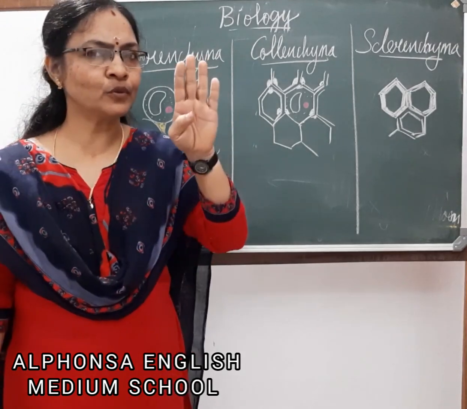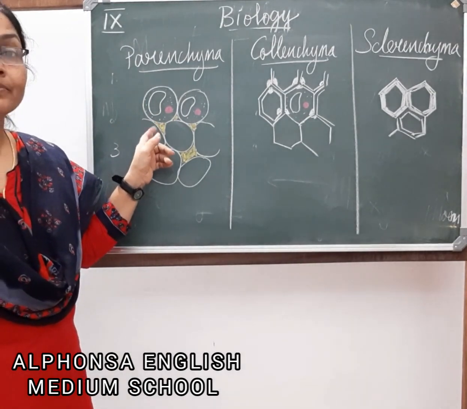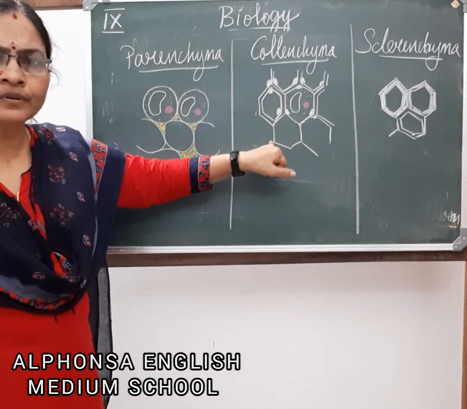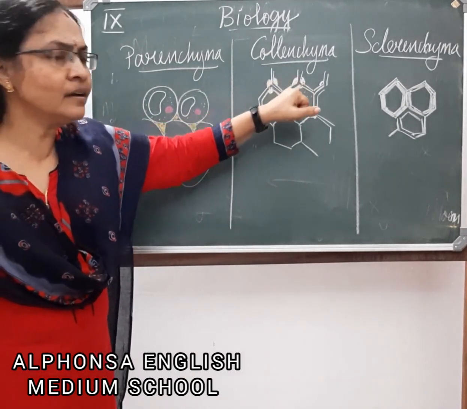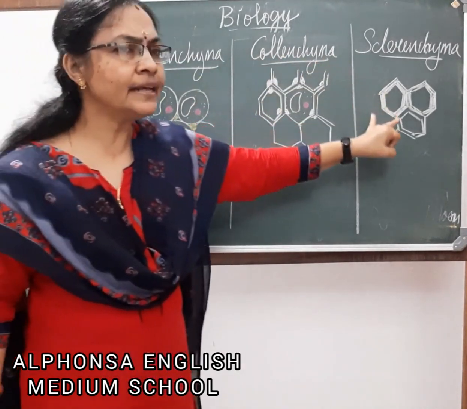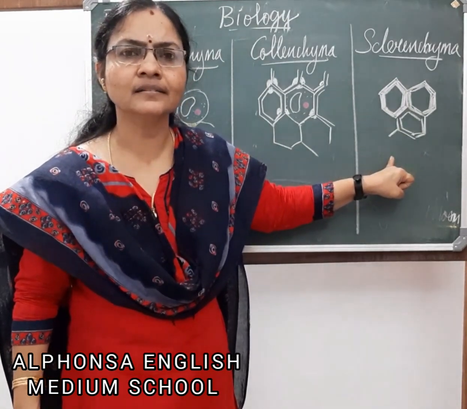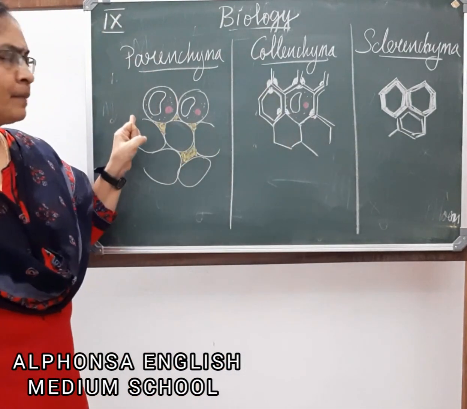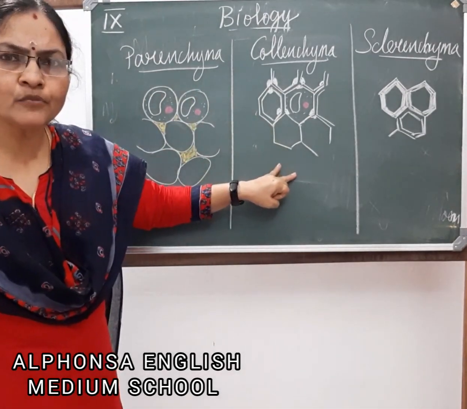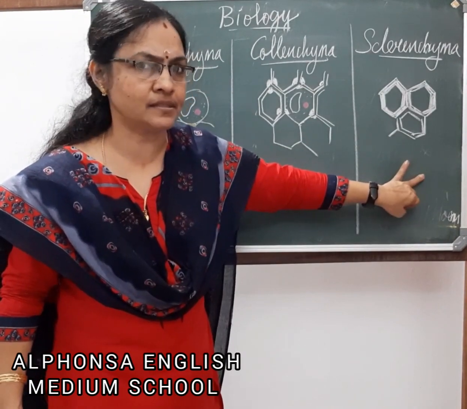Clear? So the fourth one. Once again I repeat, parenchyma is made up of thin-walled cells. Collenchyma is made up of cells where the corners are thickened. Cell wall corners are thickened. Sclerenchyma is made up of thick cell wall. All the sides are thickened. Parenchyma cells are living cells. Collenchyma is also made up of living cells.